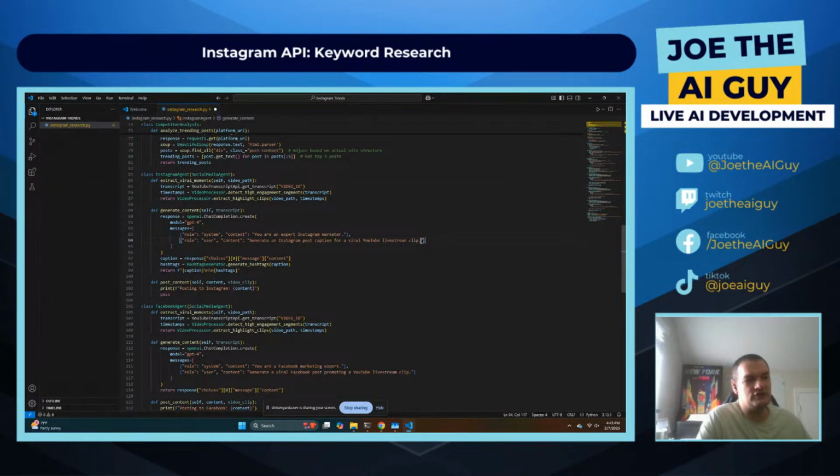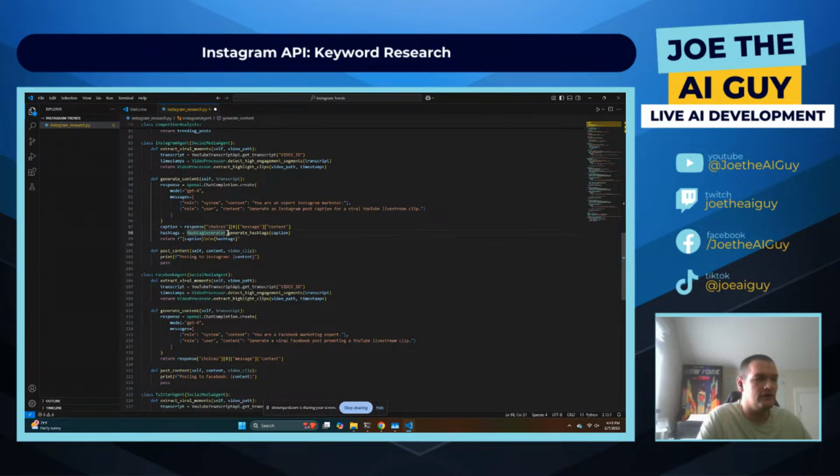Again, what is the actual clip related to? I don't know that that is even in here at all, right? It's just saying to generate the content itself. So it needs more context in terms of what it's got here. It doesn't even know what the content itself is. And then generate hashtags based on the caption that is created from the model response here.